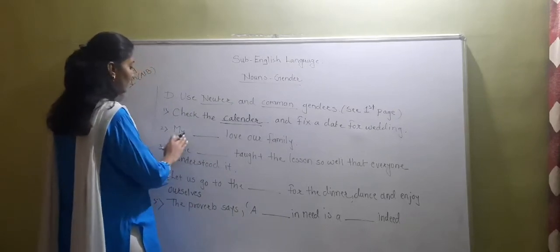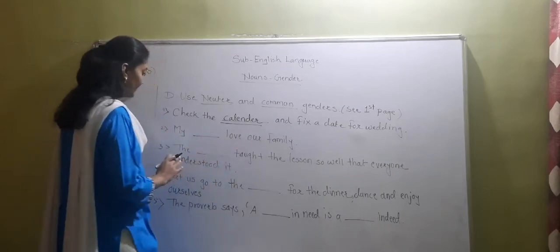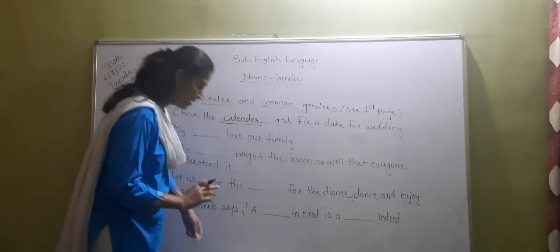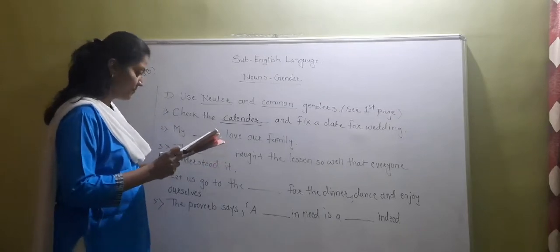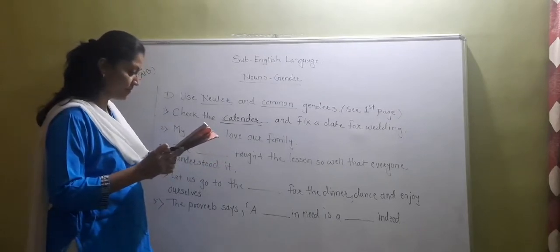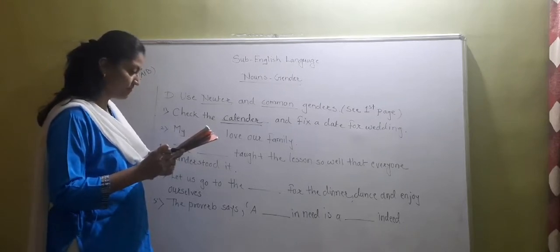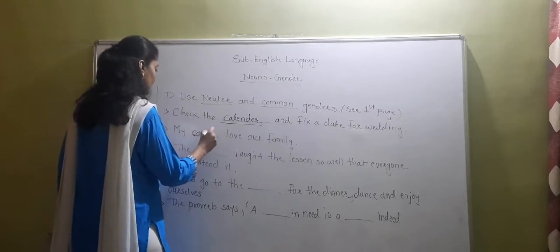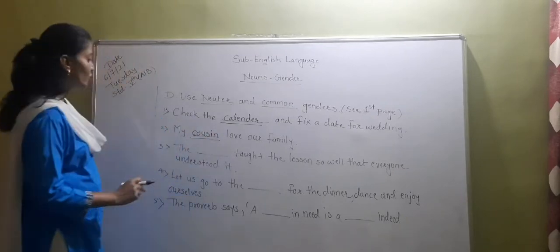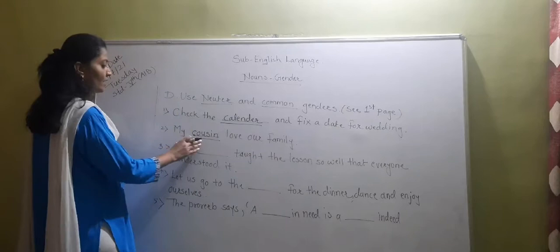Now see the second sentence. My dash dash love our family. Okay. So here, stop correctly. So students see, my cousin love our family. Okay. So here we will write cousin.